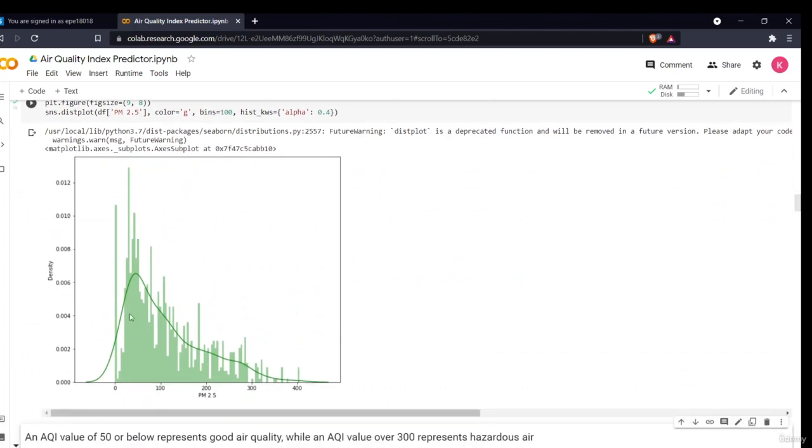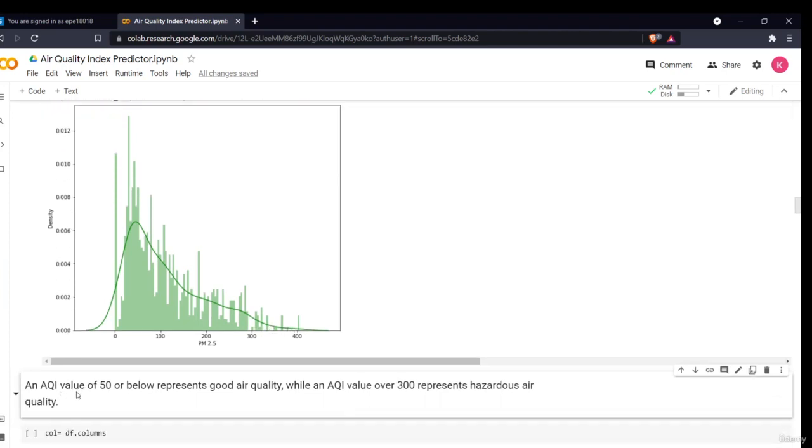As you can see, the majority of the values lie below 100, or up to 120. Below 100 the air quality is considered good, and between 100 to 120 it is considered moderate. Very few values are above 300, which is very hazardous.